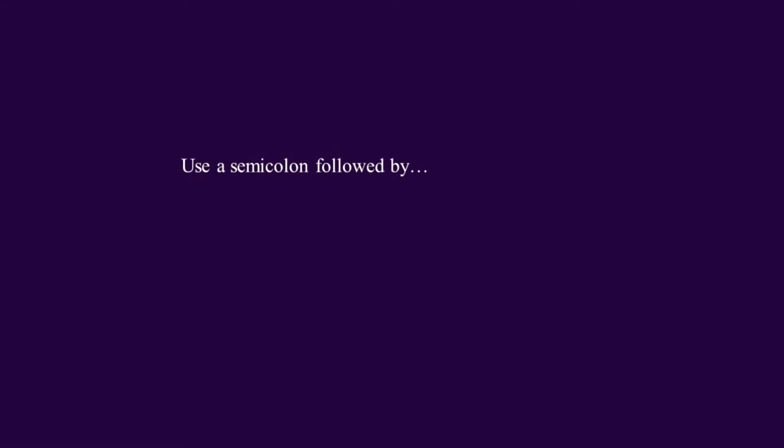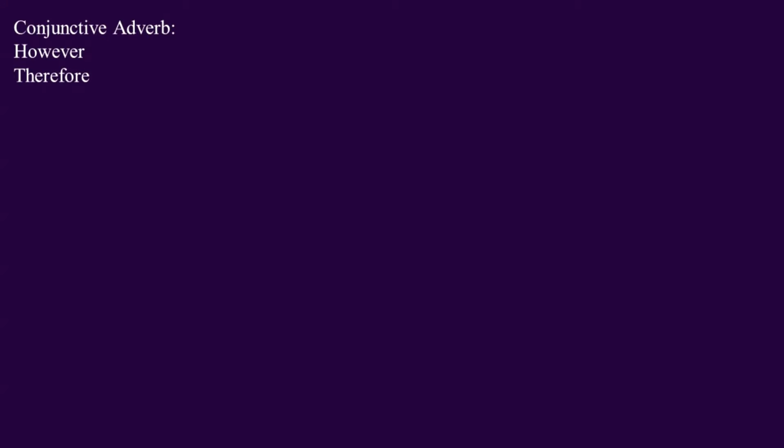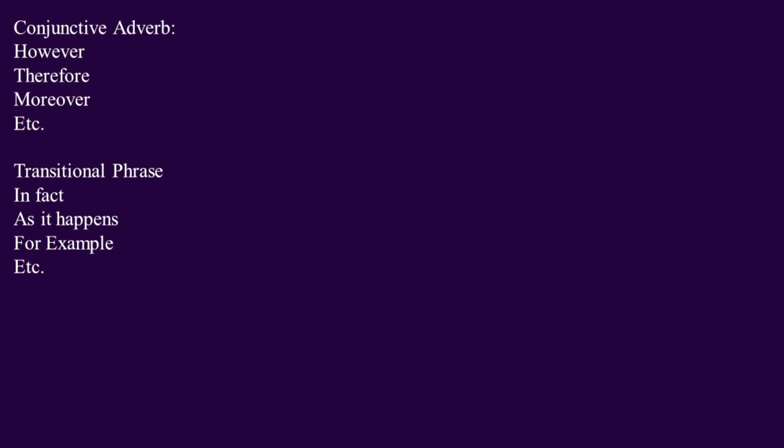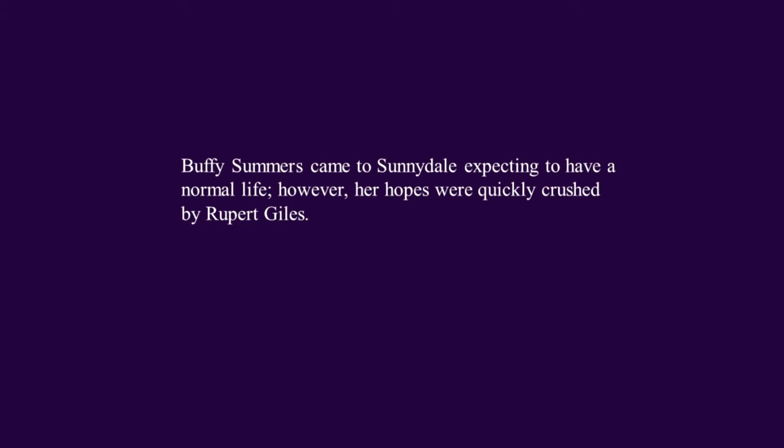Let's start by talking about transitions between 2 independent clauses in the same sentence. To do this, we first use a semicolon. Then we insert a conjunctive adverb, such as however, therefore, and moreover, or a transitional phrase such as in fact, as it happens, and for example. And then we use a comma. For example, Buffy Summers came to Sunnydale expecting to have a normal life. However, her hopes were quickly crushed by Rupert Giles.